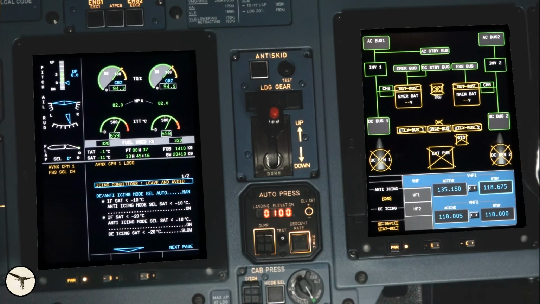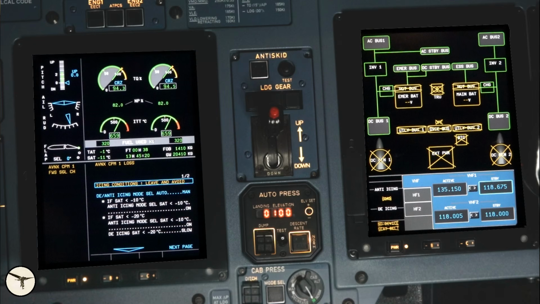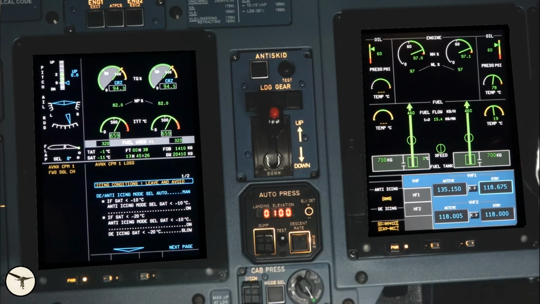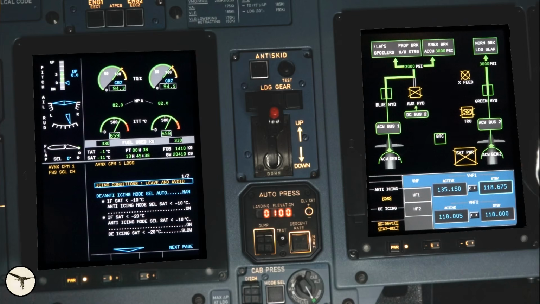The systems are operating normally when you look at the overhead panel. And the memo panel also lost some information. Engine, we have lost engine 1 oil temperature and fuel temperature. Cabin, no information lost. And we are back where we started.